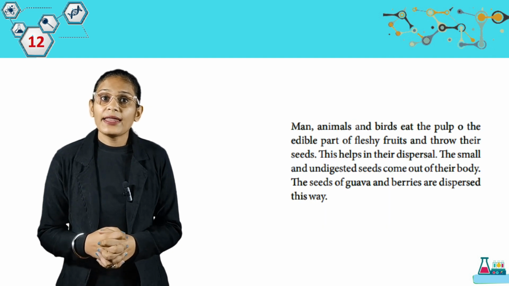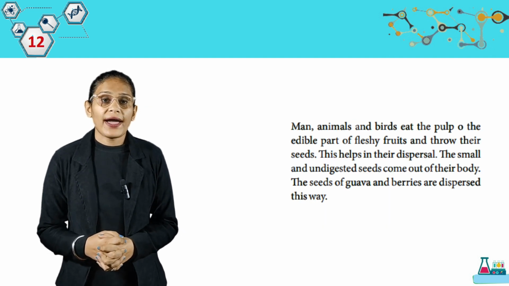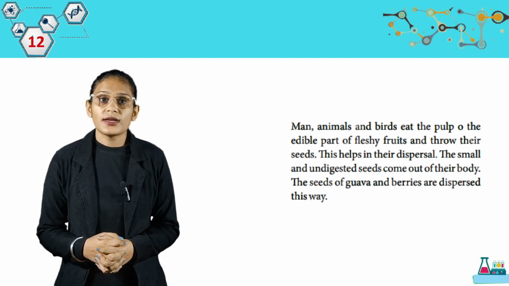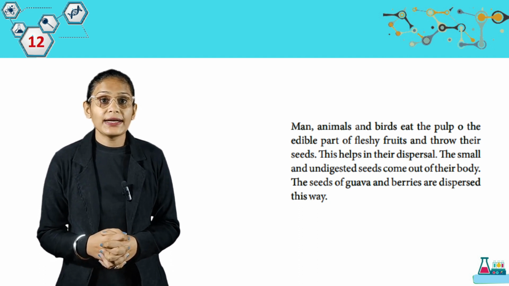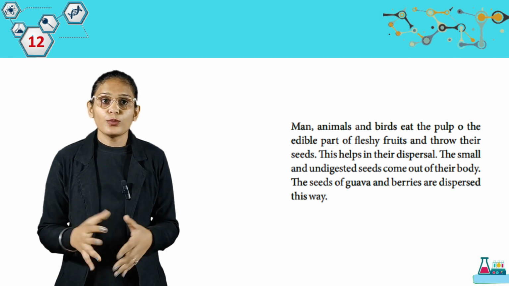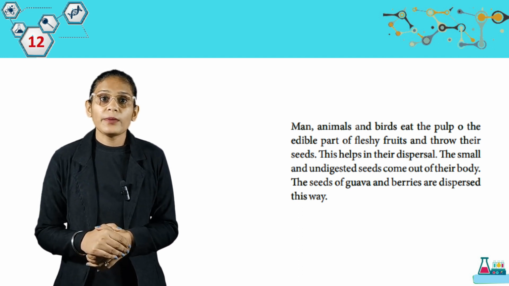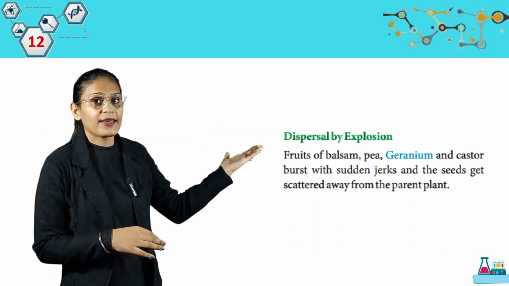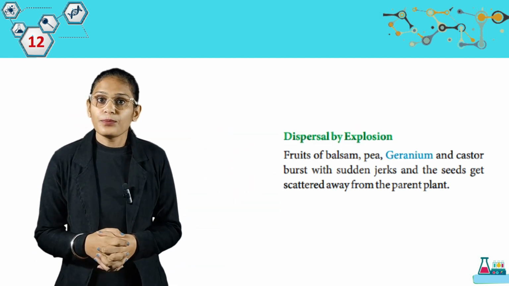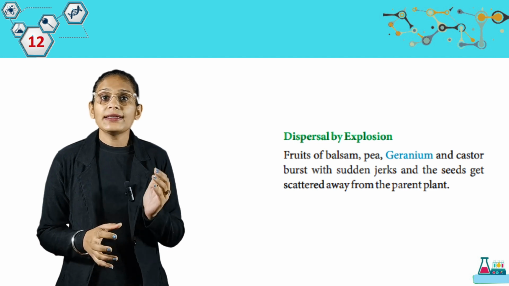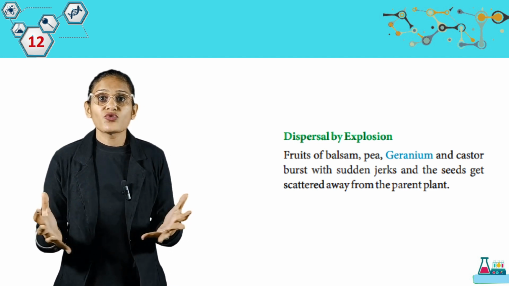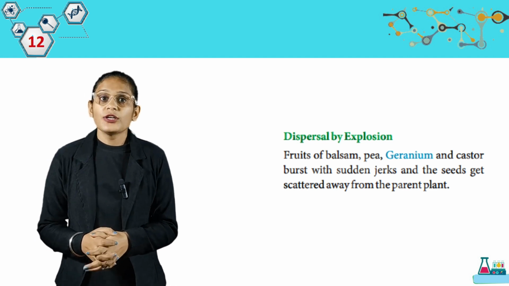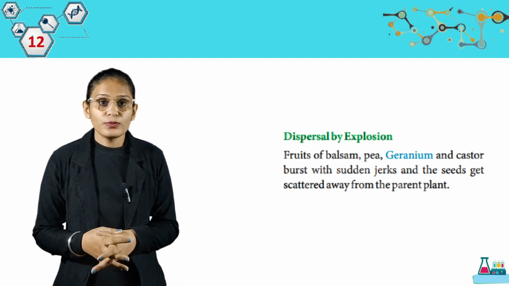Now, man, animals and birds eat the pulp, the edible part of fleshy fruits, and throw away their seeds. This helps in their dispersal. The small and undigested seeds come out of their body. The seeds of guava and berries are dispersed this way. Here we have dispersal by explosion. Fruits of balsam, pea, Xanthium and castor burst with sudden jerks and the seeds get scattered away from the parent plant. So students, these are the different types of dispersal.